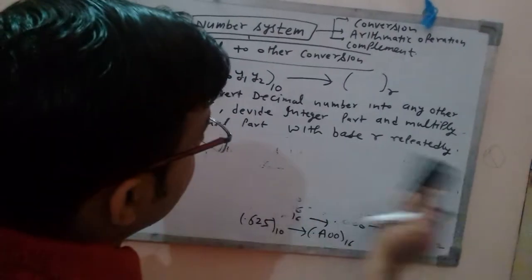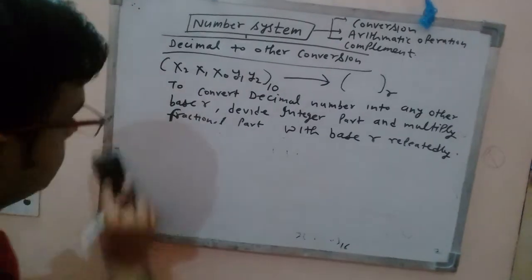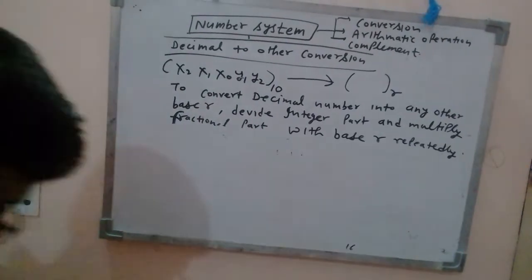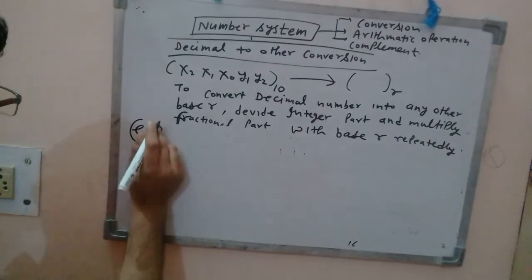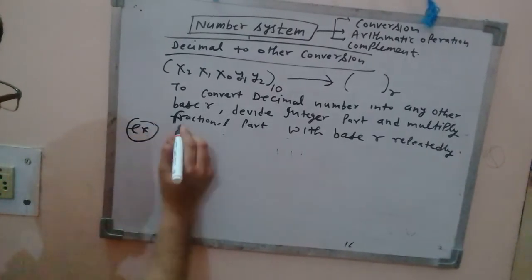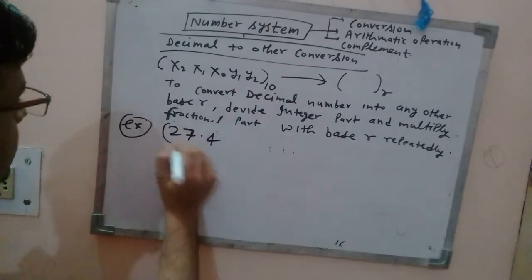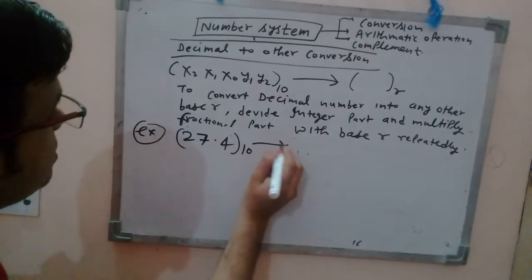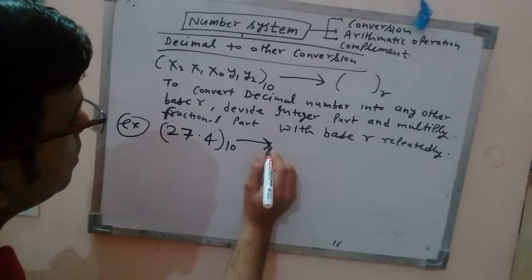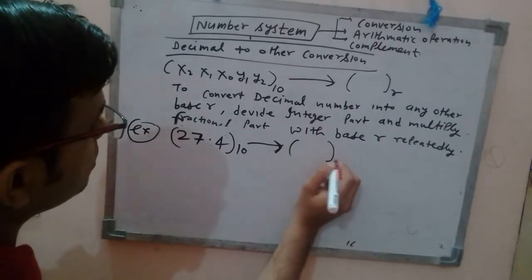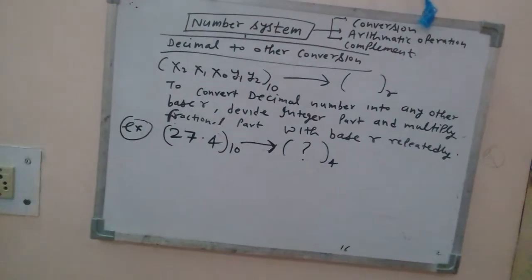Let me take another example. (27.4), right? Suppose it's a decimal system and you need to convert into any system whose base is 4, right?